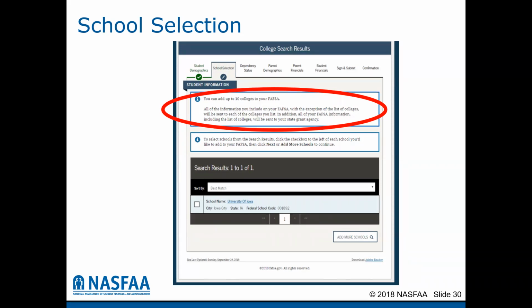So you can do a search by state, or you can search by university, find the school that you want, click it, and then you can go on and add more schools until you've selected up to 10 on the first submission of the FAFSA form.